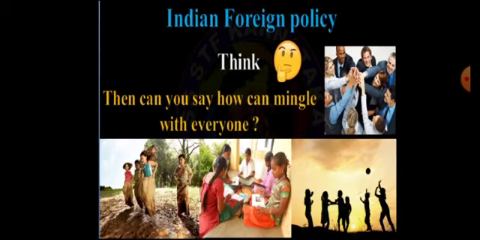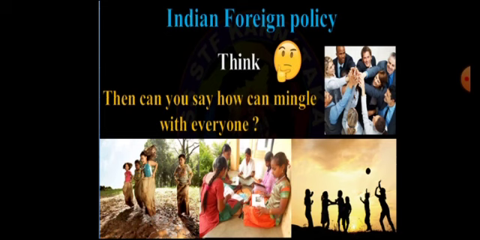Then, can you say how you can mingle with everyone? As they have shown below in the picture, there are many people who have mingled with each other. What is the reason?